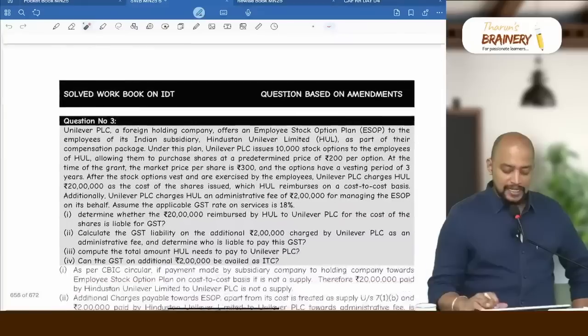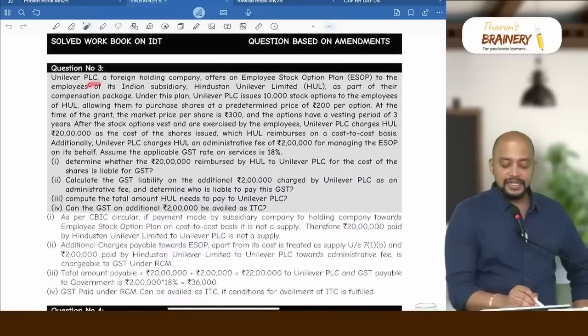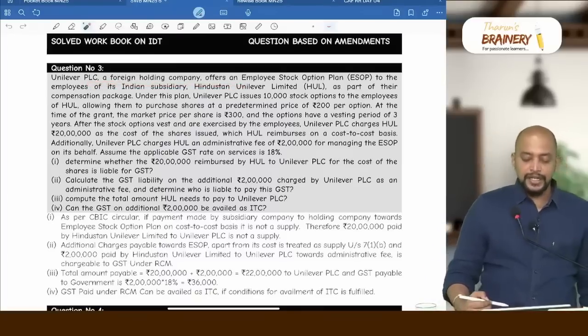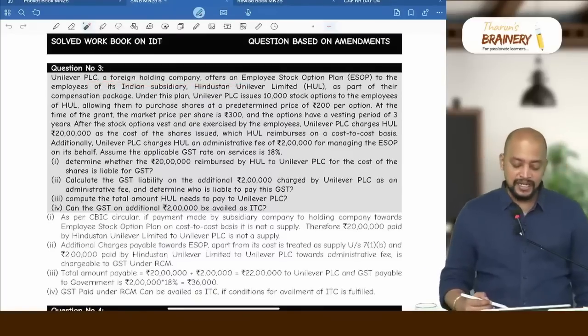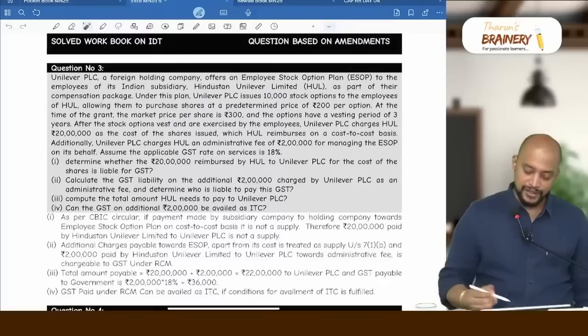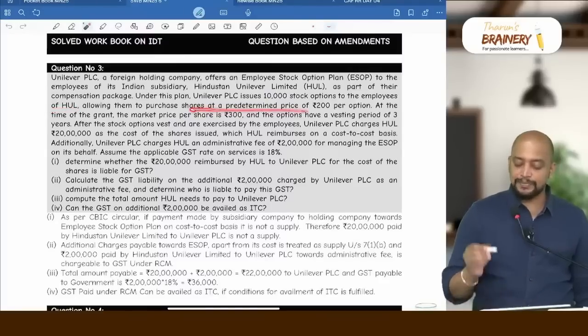Then look into another question. Question number 3. This is also on that circular related to ESOPs. Unilever PLC, a foreign holding company, offers an employee stock option to the employees of its Indian subsidiary Hindustan Unilever Limited as a part of their compensation package. Under this plan, Unilever PLC issues 10,000 stock options to the employees of HUL, allowing them to purchase shares at a predetermined price of 200 rupees per option.